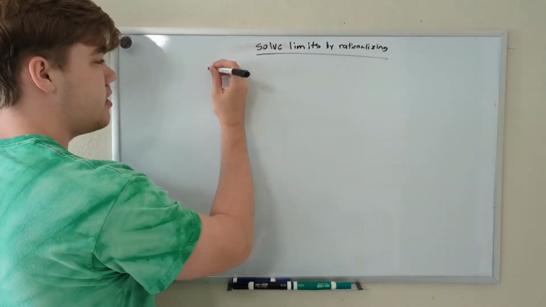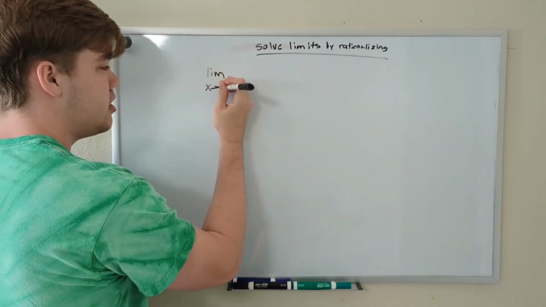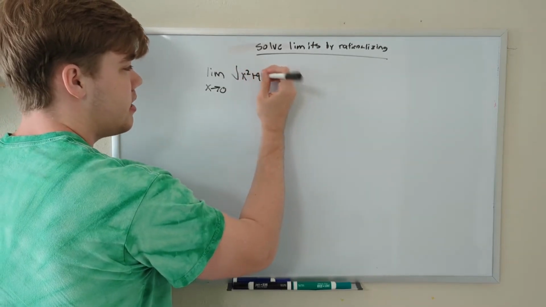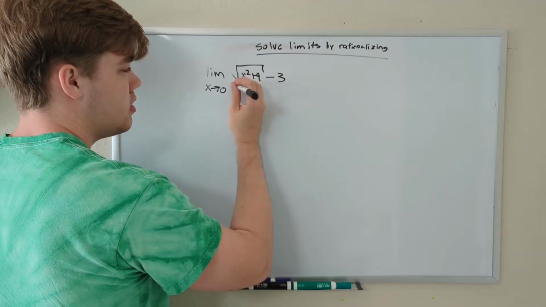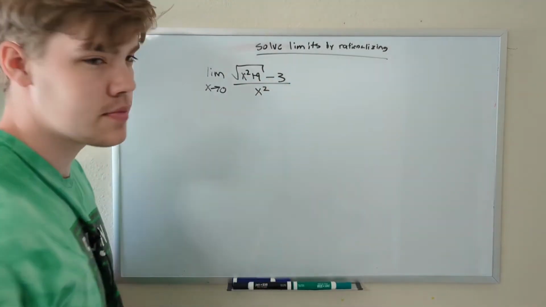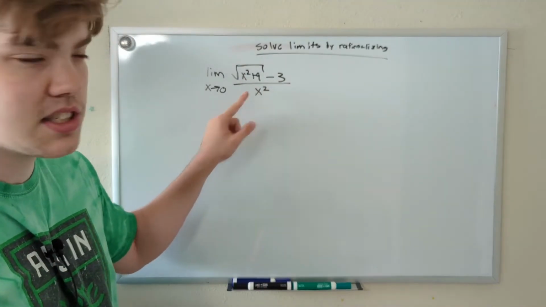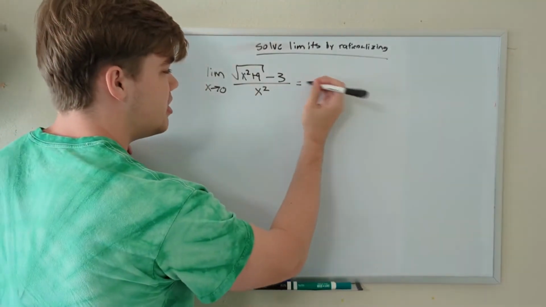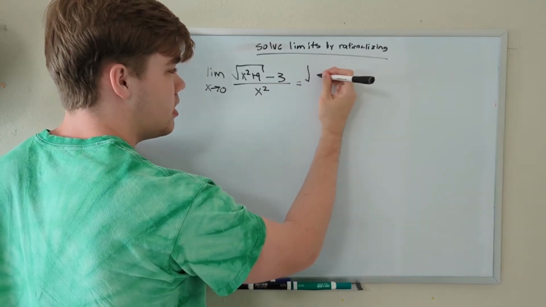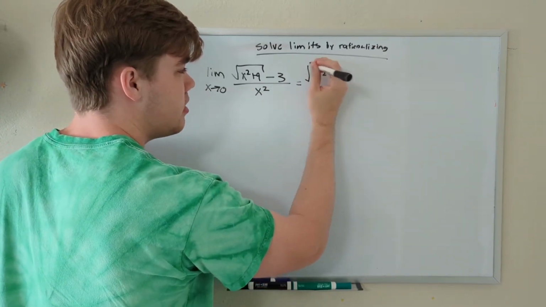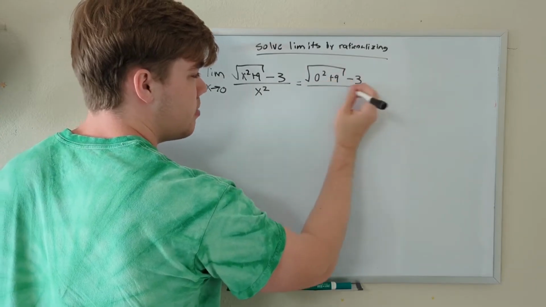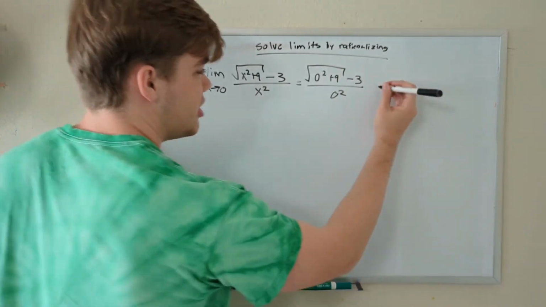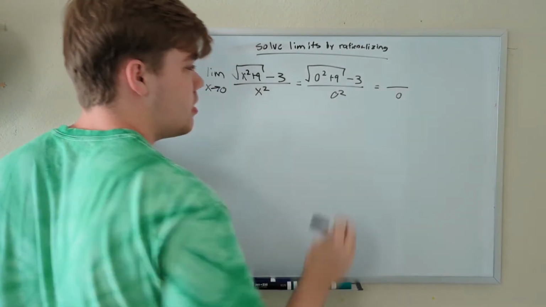In our first example, we have the limit as x approaches 0, that's always fun, of the square root of x squared plus 9 minus 3 divided by x squared. Now, if we were to simply just try to substitute this in, we would run into a problem. One of them is probably really obvious to you. Let's substitute in 0 and see what happens. We end up having the square root of 0 squared plus 9 minus 3 divided by 0 squared. That's already a problem because 0 squared is going to equal 0, so we for sure have a 0 on bottom. But what about on top?